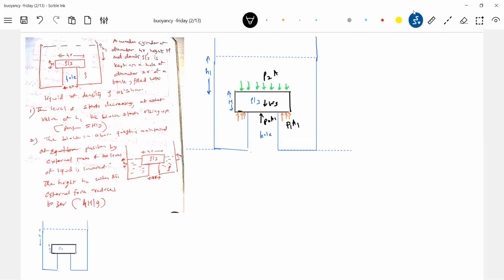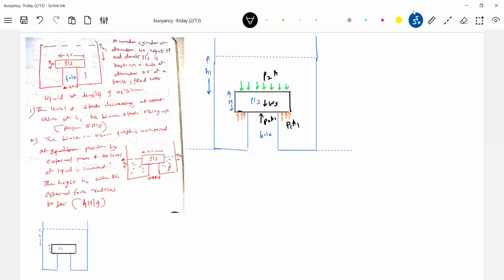So what is the value of H1 it is asking? A wooden cylinder of diameter 4r, height h, and density rho by 3. So it is having its weight. So weight of the solid I'm writing. So let's equate all the things. It's in equilibrium. What is this question? The level of liquid starts decreasing, at what value of H1 does the block start rising up?